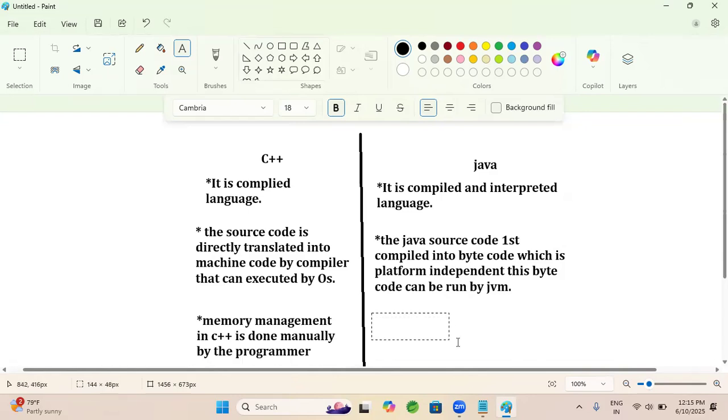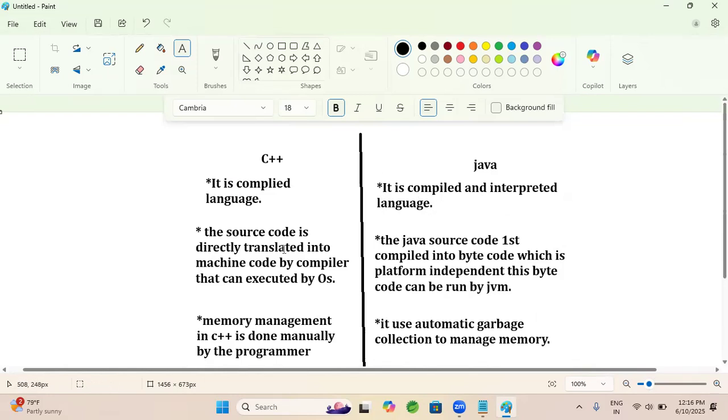In Java, it uses automatic garbage collection to manage the memory.